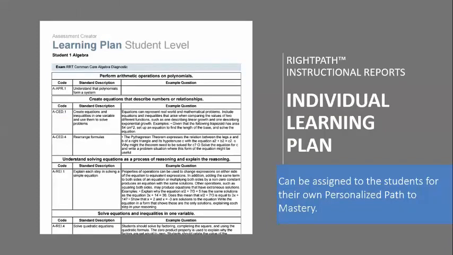The main report that you would utilize in the credit recovery program from the Right Path instructional reports is the individual learning plan. The individual learning plan is going to outline the learning gaps for each student based on that diagnostic assessment that they took. If they received a question wrong on a particular standard, it will show up on their individual learning plan. These individual learning plans can be assigned to the students for their own personalized path to mastery.